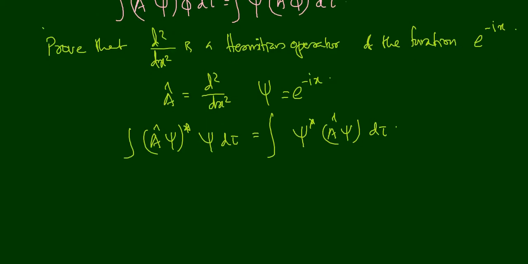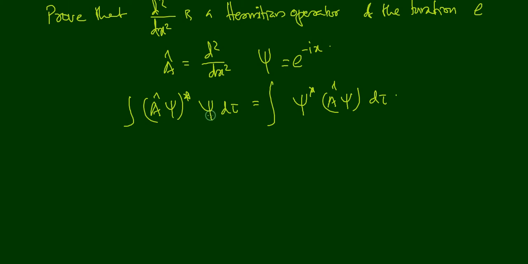Let us first take the left hand side of this equation. The left hand side is integral (A cap psi) star psi d tau.